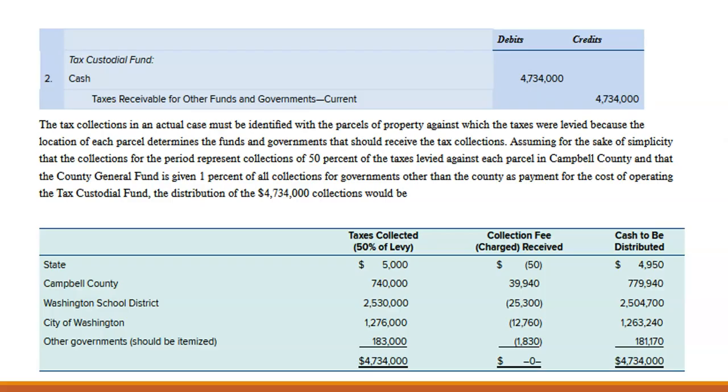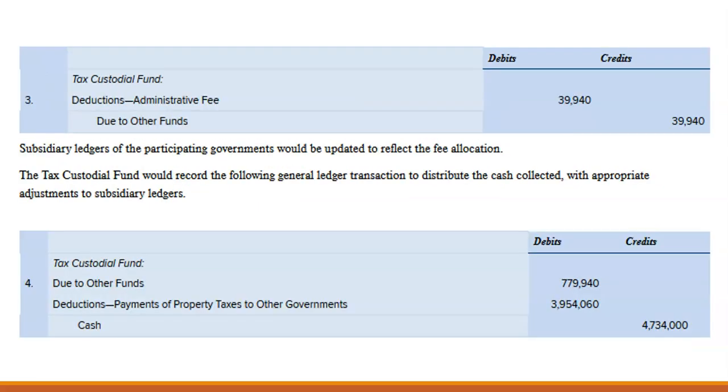And so they are charging a cost of operating the fund. Okay, so then what we have here, we have this administrative fee that we have moved into our county funds, and then we pay out to the other governments the amount that is due to them.